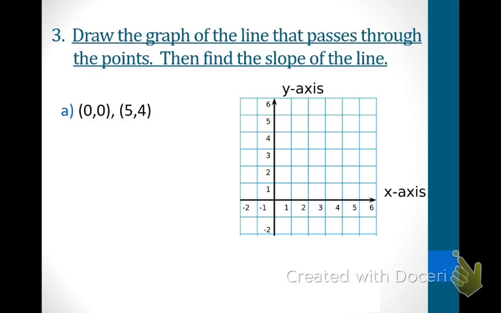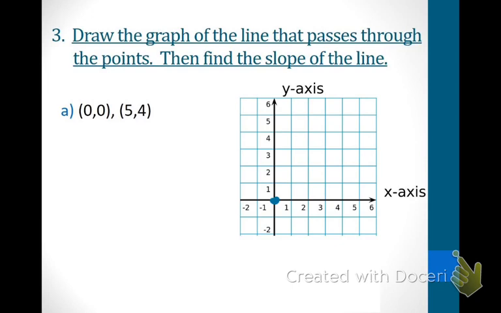For example number 3, it says draw the graph of the line that passes through the points, then find the slope of the line. So the first thing we want to do is plot these 2 points, 0 and 0. Who'd like to come up to the board and show me where 0 and 0 is? Monet, come on up. Okay, that is correct. Excellent job. Now I want you to go ahead and do the next one for me also. I want you to go to 5 and then 4 because our second point is 5 and 4.